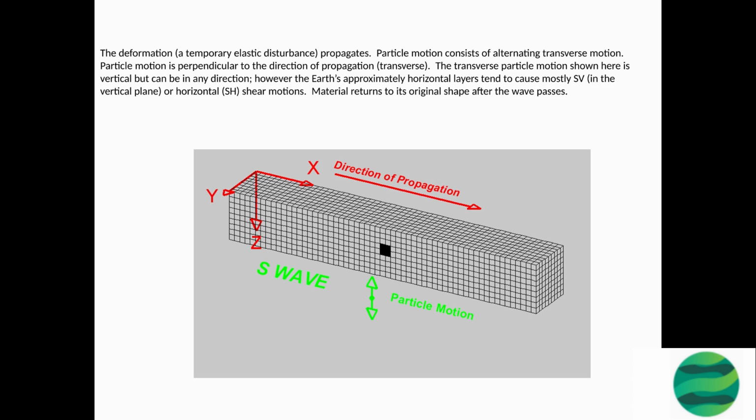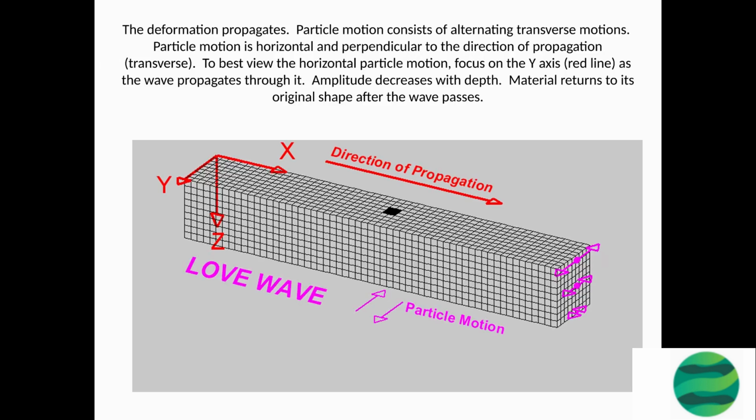The particle motion is horizontal and perpendicular to the direction of propagation, transverse. To best view the horizontal particle motion, focus on the y-axis, red line, as the wave propagates through it. Amplitude decreases with depth. Material returns to its original shape after the wave passes. The deformation, a temporary elastic disturbance, propagates. Particle motion consists of elliptical motions, generally retrograde elliptical as shown in the figure, in the vertical plane and parallel to the direction of propagation. Amplitude decreases with depth. Material returns to its original shape after the wave passes.